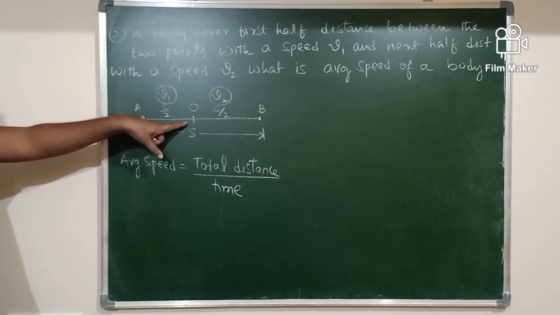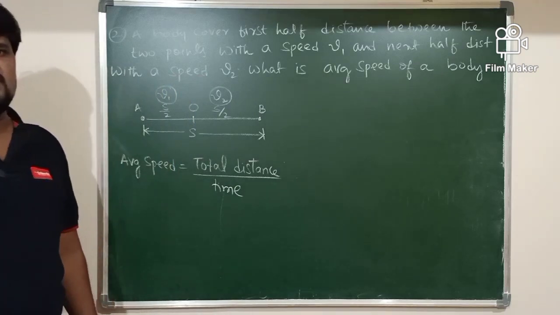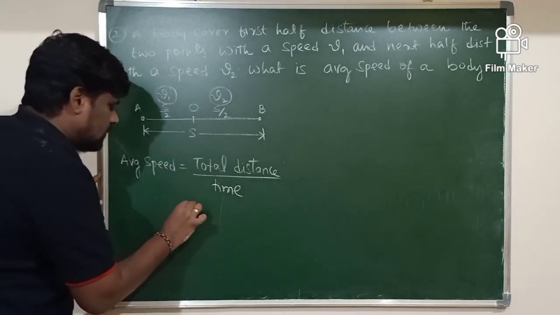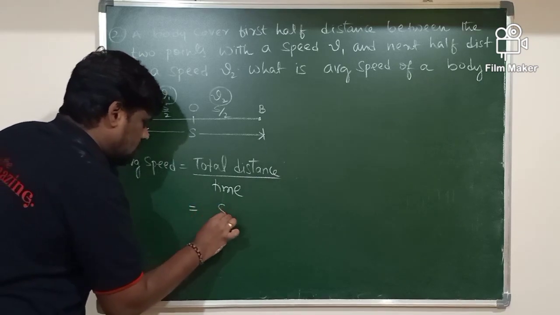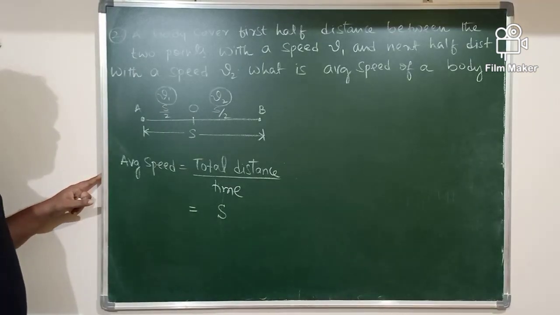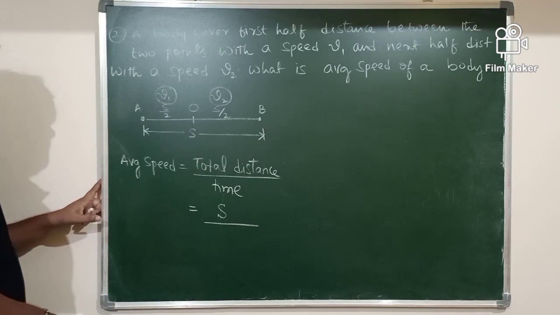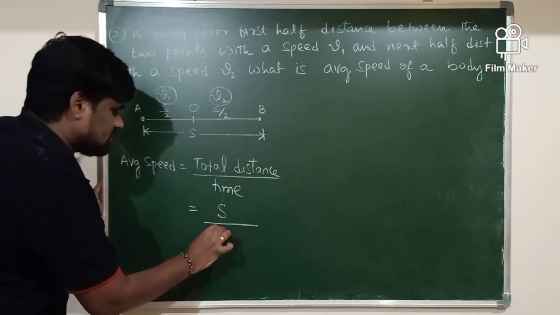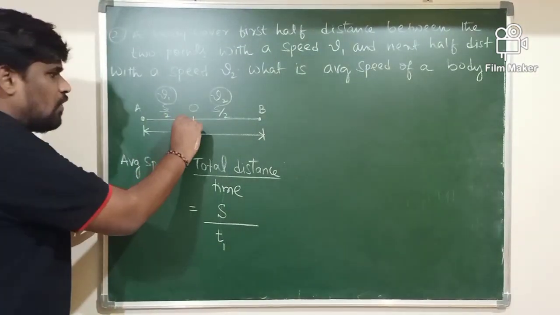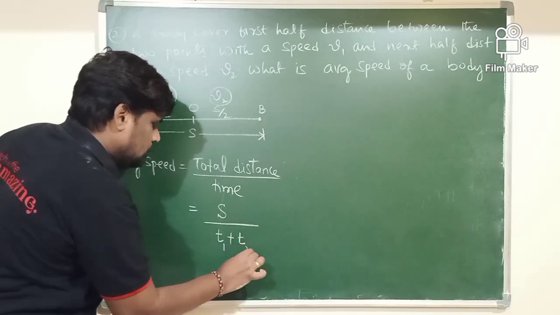A to O, the distance is S by 2. O to B, the distance is S by 2. S by 2 plus S by 2, the total distance covered by the body is S. The time taken for the first half of the distance is T1, and for the next half of the distance, the time taken is T2.